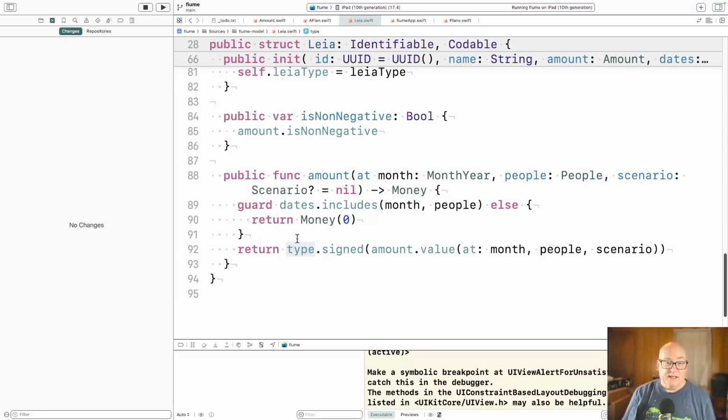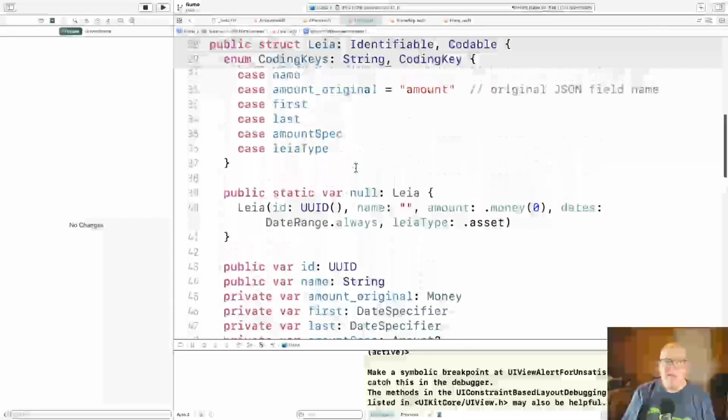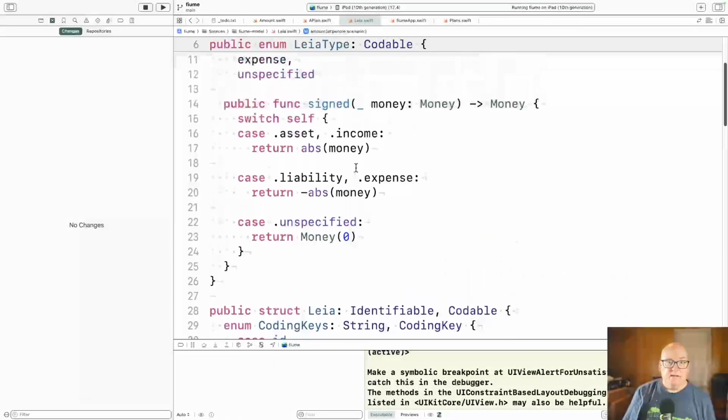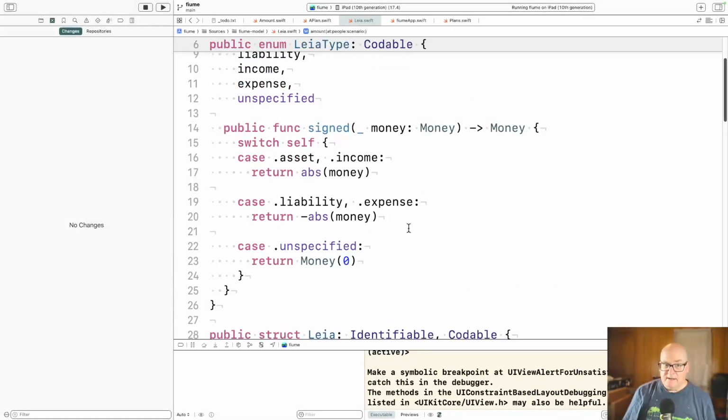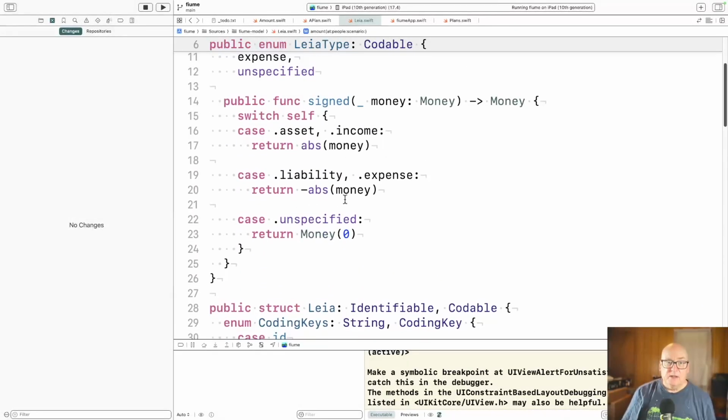So we'll do that. Now here we get back to the type, which was asset, liability, etc. And we're having the type compute the signed amount. And this is the part I mentioned about treating everything as non-negative. It's non-negative when it's stored as an amount, but if you're computing the value, because you're going to sum up expenses versus income and so on, we need to know the correct sign for it.